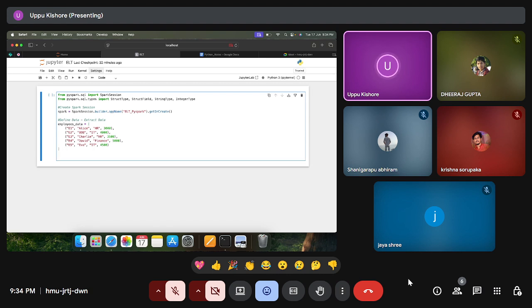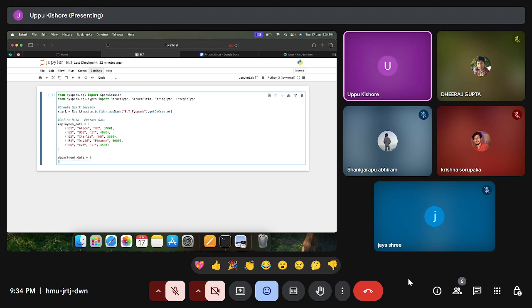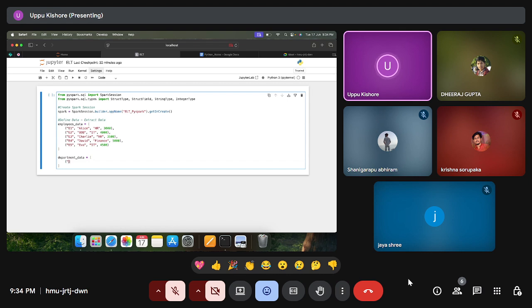This is employees data. I'll create one more, department data. So again we'll be having tuples. HR.